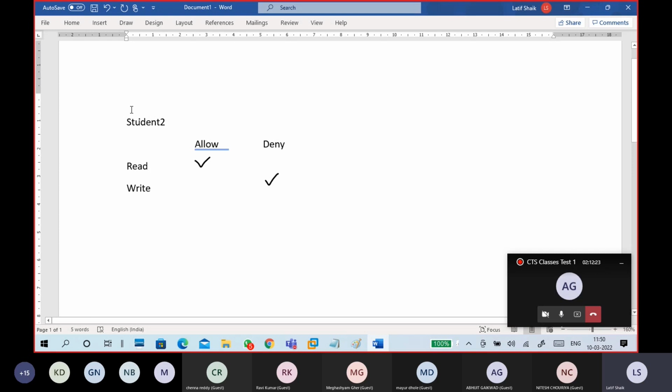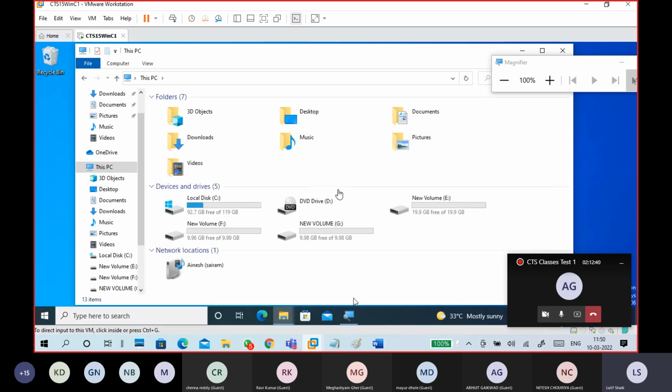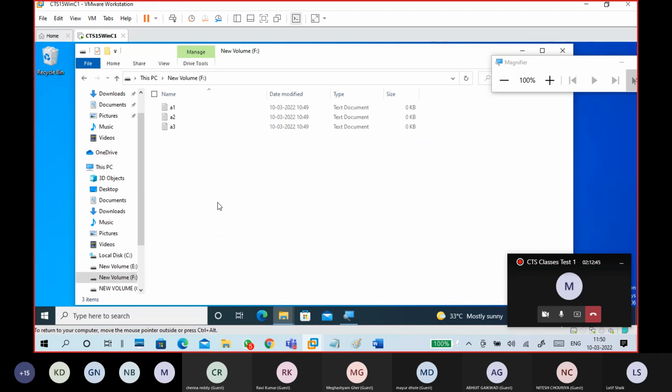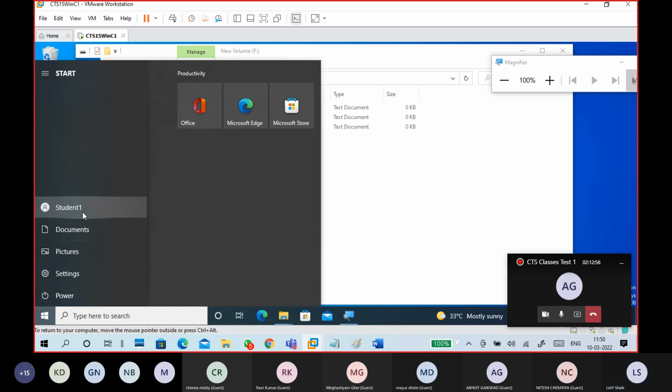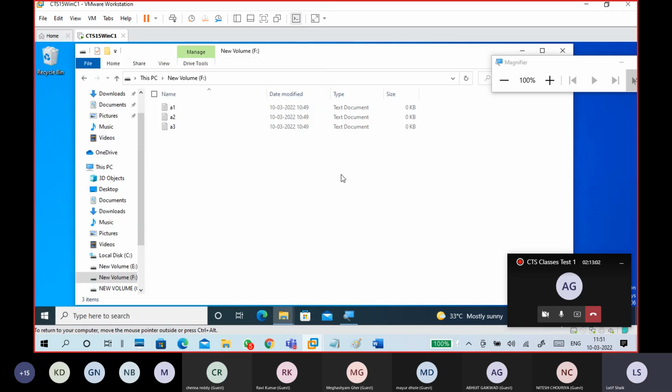So we'll do practical NTFS permissions, security permissions. Guys, understand the practical. What we are going to do is, this is my F drive. First check the current user. The current user is student 1. Okay, current user is student 1.